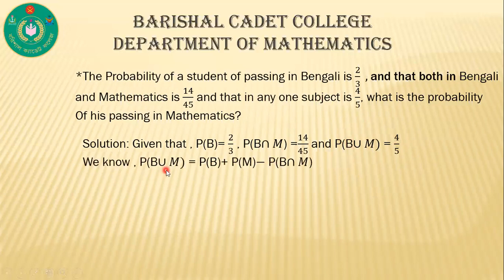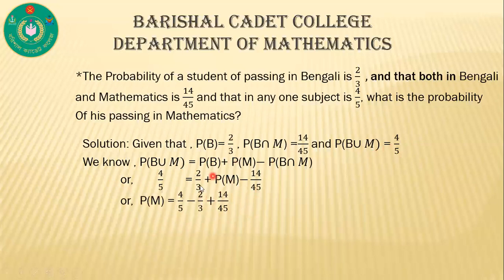We know P of B union M, B means Bangla, M means mathematics, is equal to P of B plus P of M minus P of B intersection M, or P of B union M is equal to 4 by 5, is equal to P of B, that means 2 by 3, plus P of M minus 14 by 45.